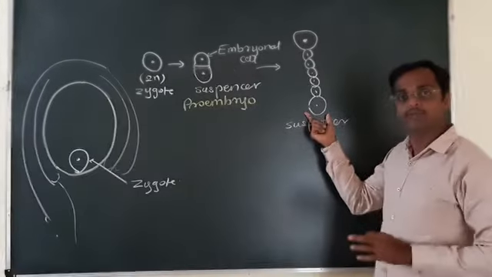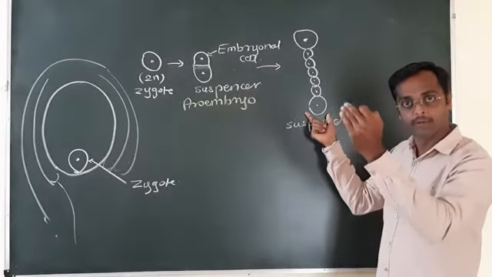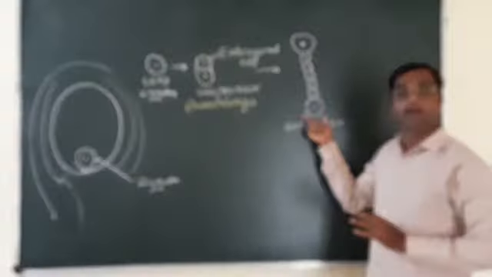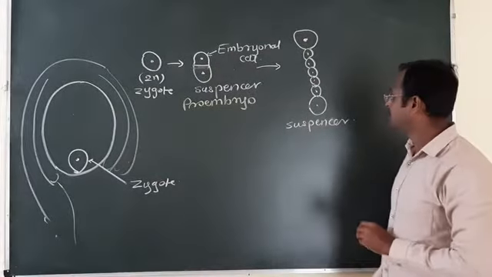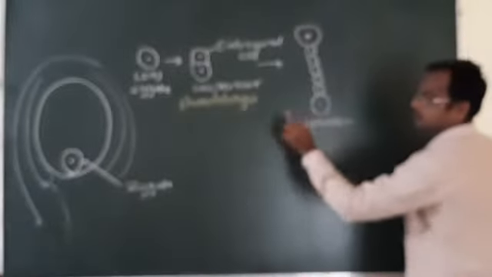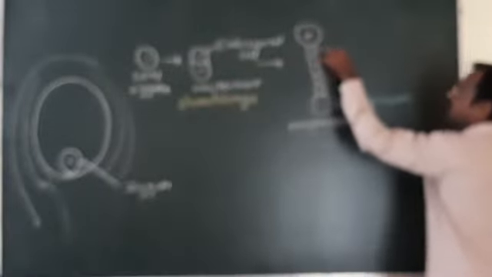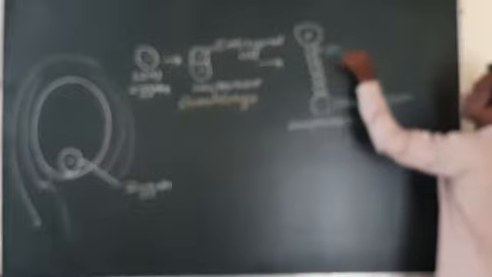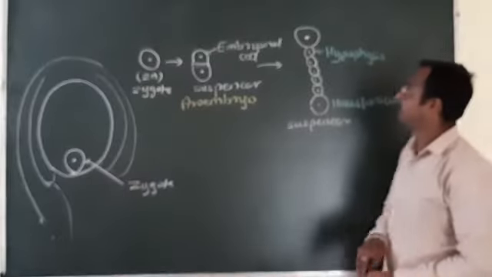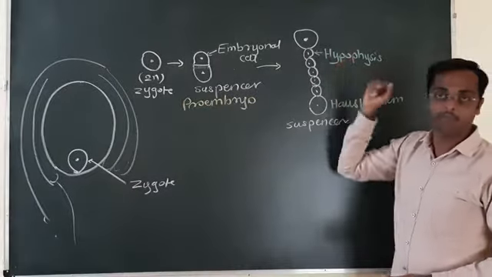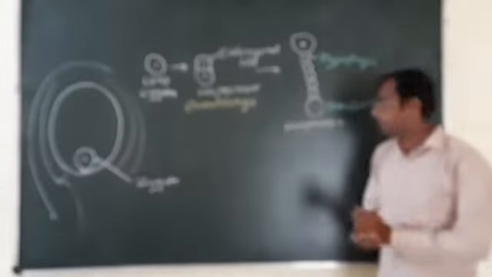And the basal cell of the suspensor towards the micropylar end is called a haustorium. The last cell of the suspensor is called the hypophysis, and this hypophysis bears the embryonal cell, or the developing embryo, above.